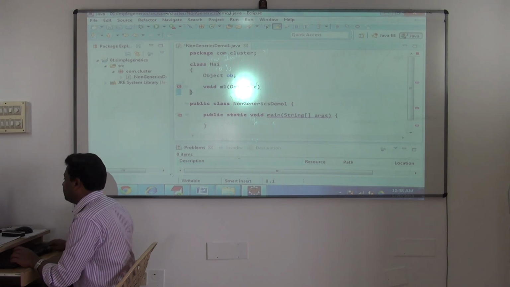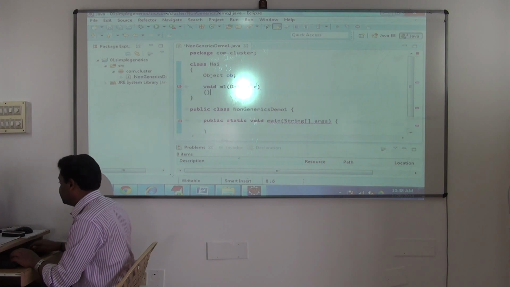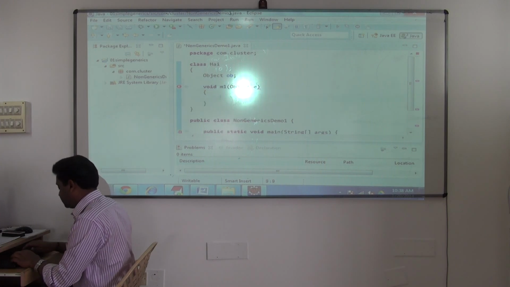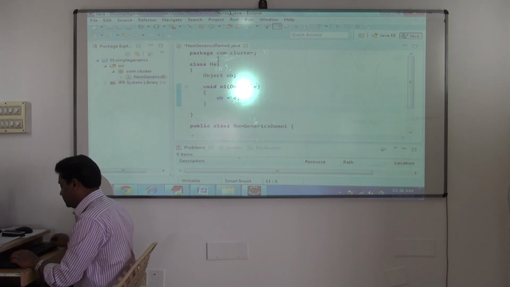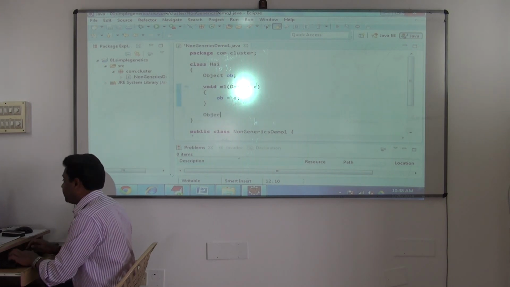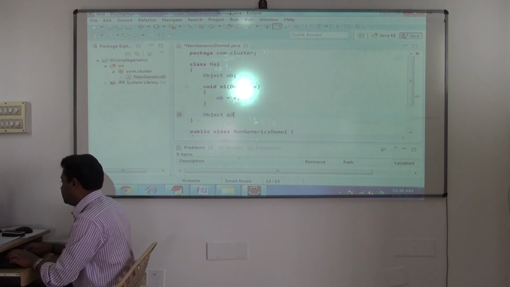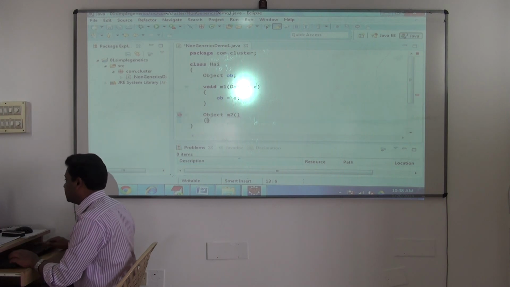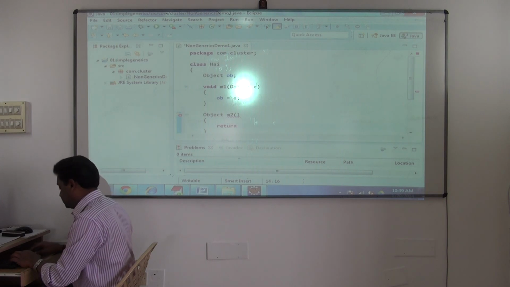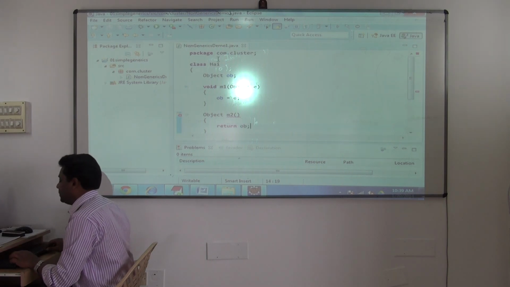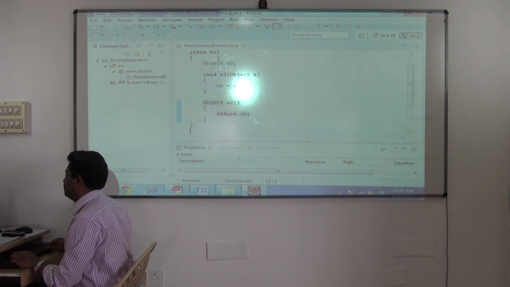Object is the parameter I'm having. Next, the return type will be object, m2. Done. So fine, this class is ready now.